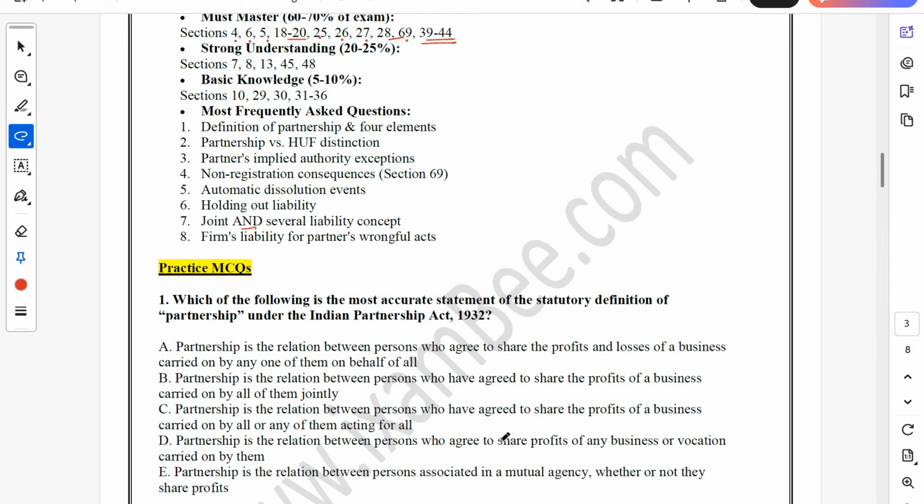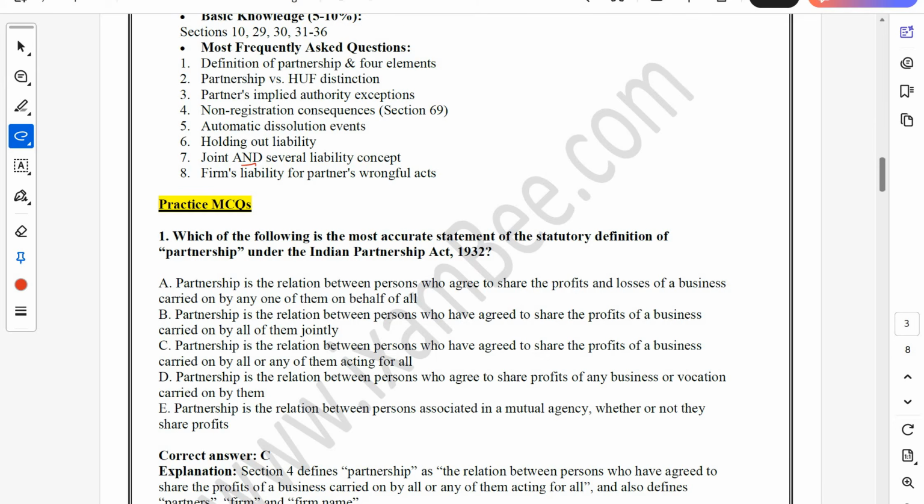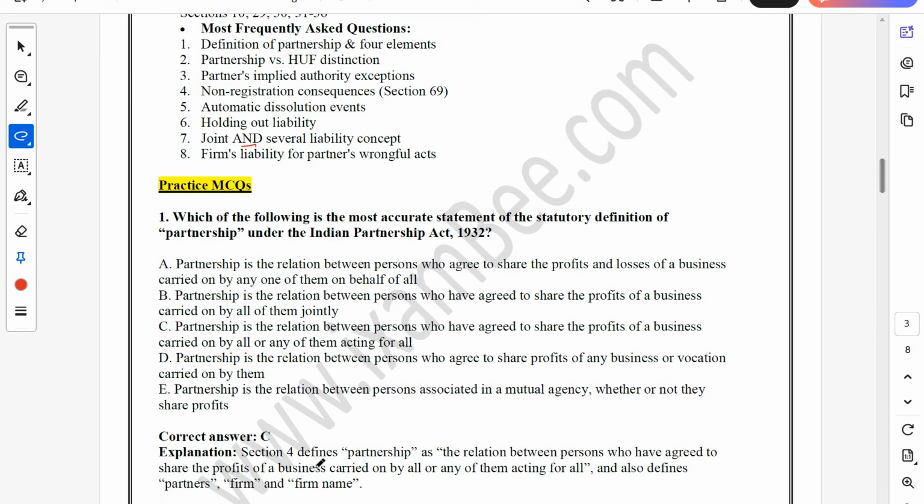Partnership is the relation between persons who agree to share profits of any business or vocation carried on by them. Or partnership is the relation between persons associated in a mutual agency, whether or not they share profits. The correct answer, I hope you have identified, is C. The definition is given under section 4, which defines the relation between persons who have agreed to share the profits of a business carried on by all or any of them acting for all.